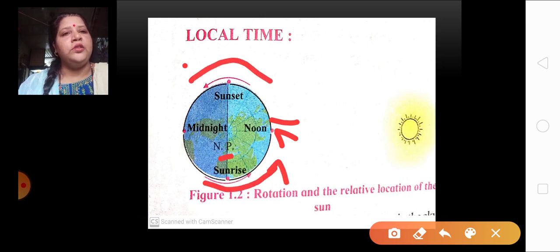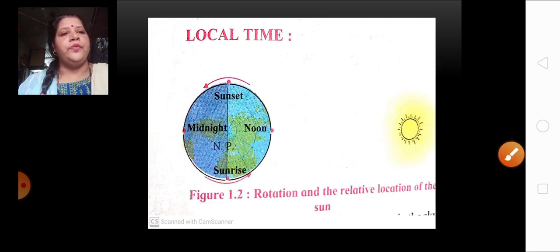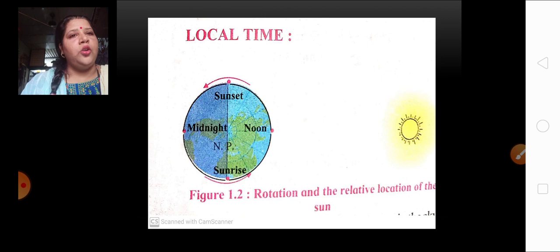Then as you can see over here, the earth is moving in this manner. You can see these arrows. It is moving anti-clockwise. So here we are having noon, then here we are having sunset. Then here we are having midnight, and here we are having sunrise. So from sunrise till noon, from noon to sunset, from sunset to midnight, and again back to sunrise. This is how, because of the earth's rotation, the local time takes place on the earth's surface.